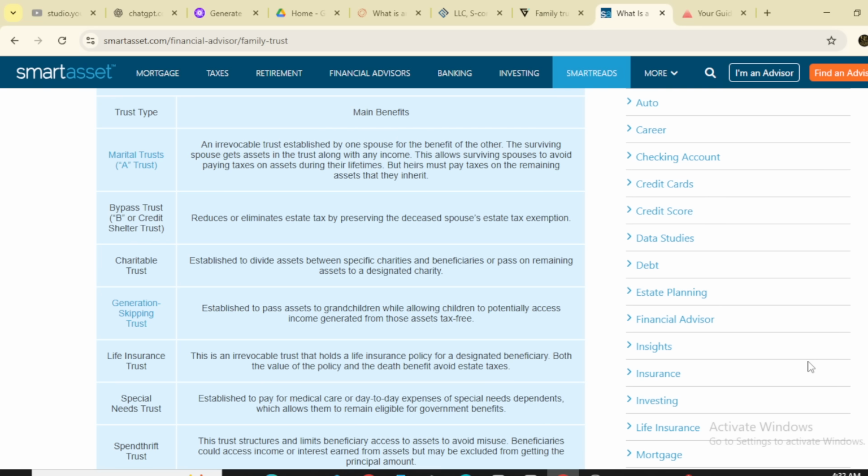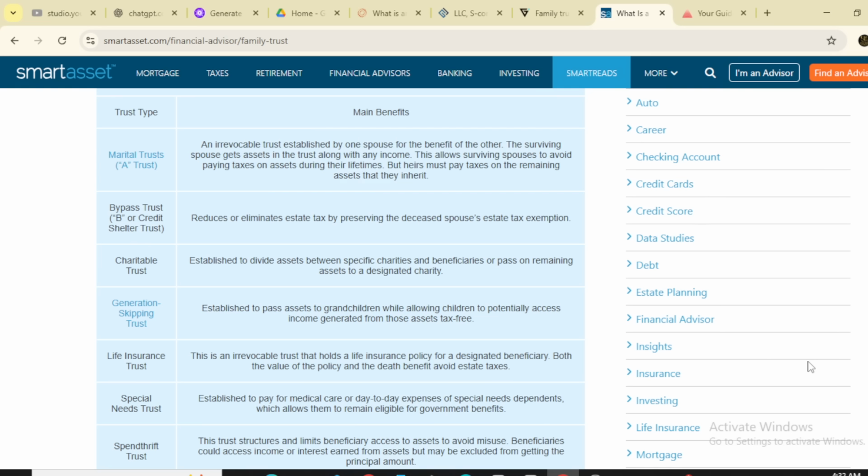Then the charitable trust is established to divide assets between specific charities and the beneficiaries, and or pass on the remaining assets to a designated charity. Then the generation-skipping trust is established to pass the assets to the grandchildren while allowing children to potentially access income generated from these assets tax free.